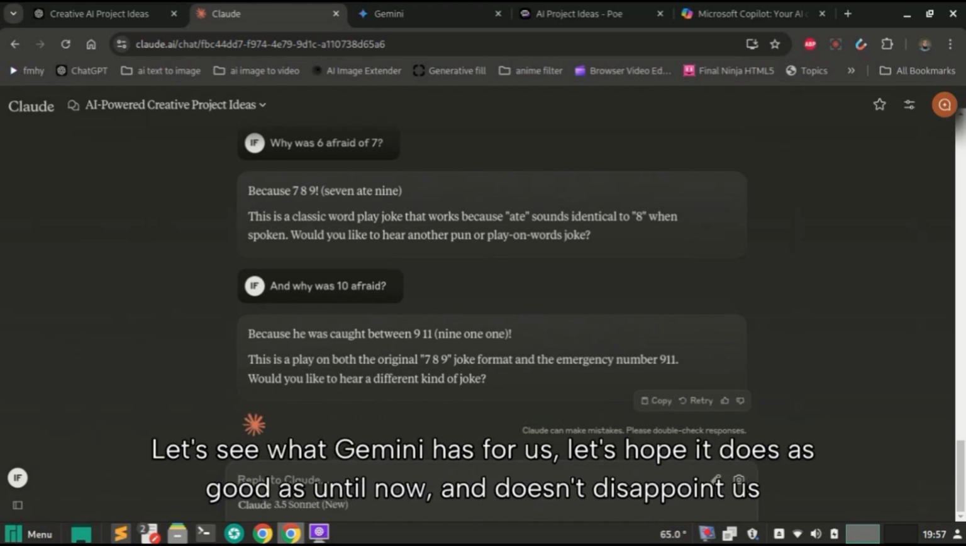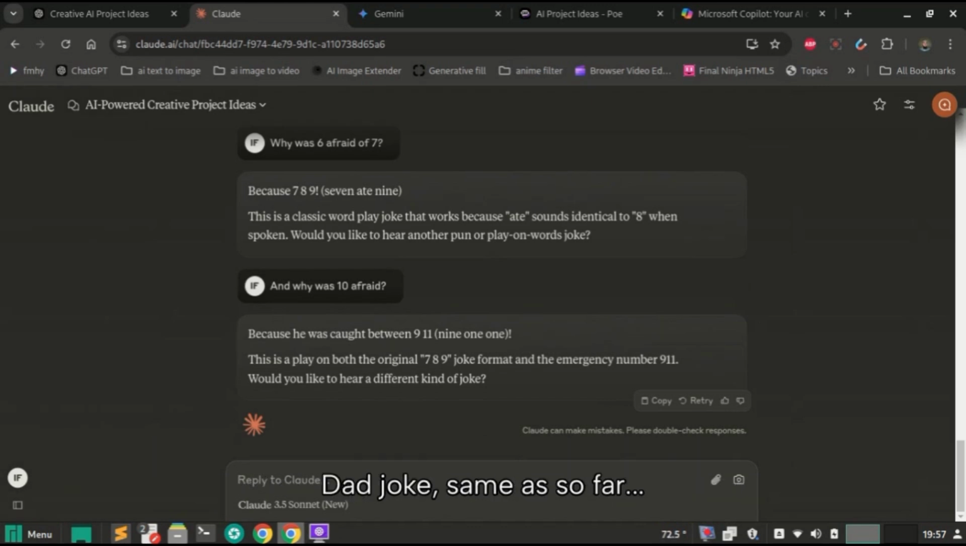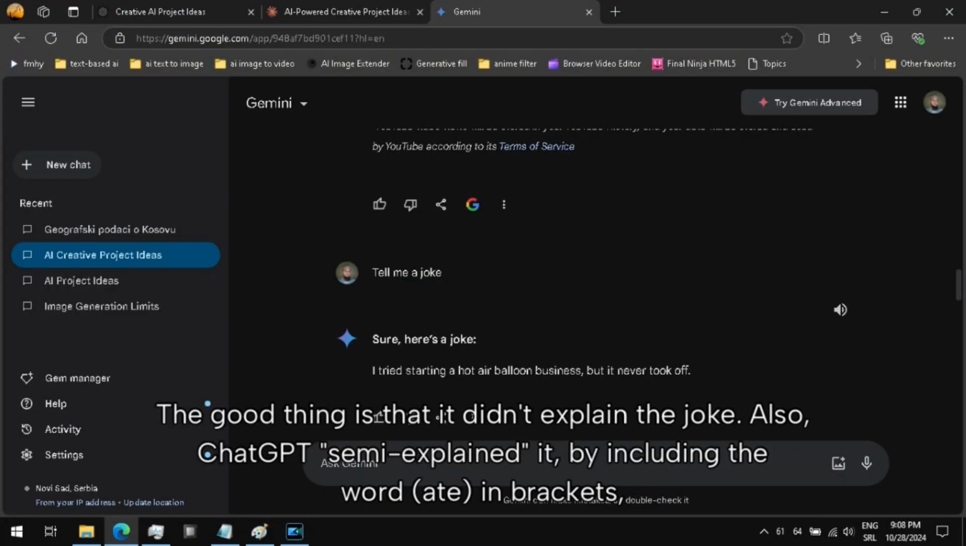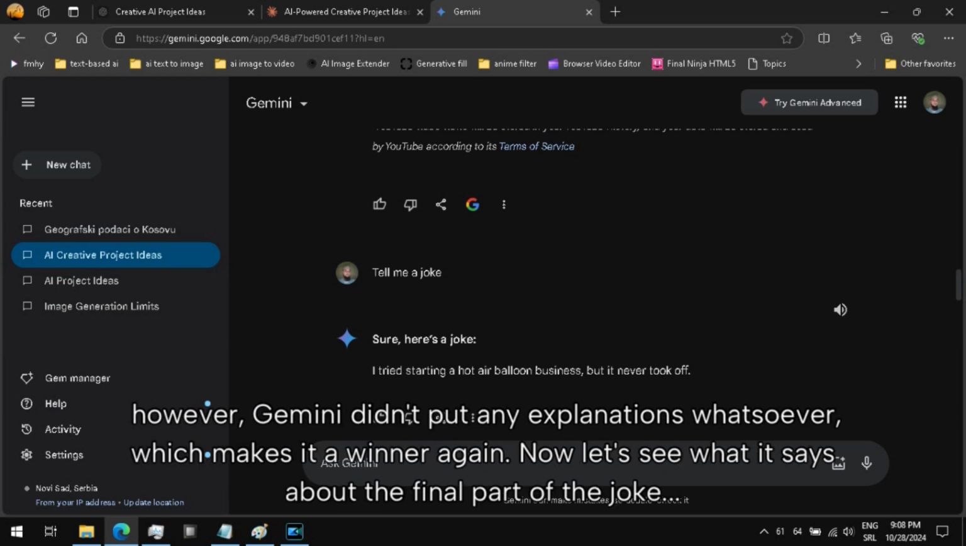Let's see what Gemini has for us. Let's hope it does as good as until now and doesn't disappoint us. Dad joke same as so far. The good thing is that it didn't explain the joke. Also, ChatGPT semi explained it by including the word "ati" in brackets. However, Gemini didn't put any explanations whatsoever, which makes it a winner again.